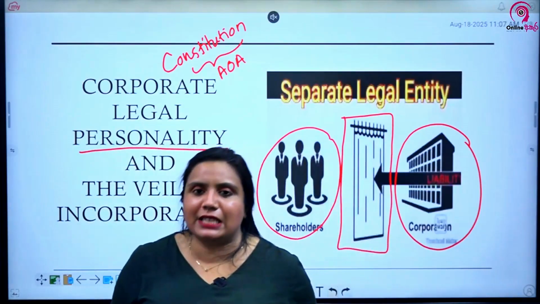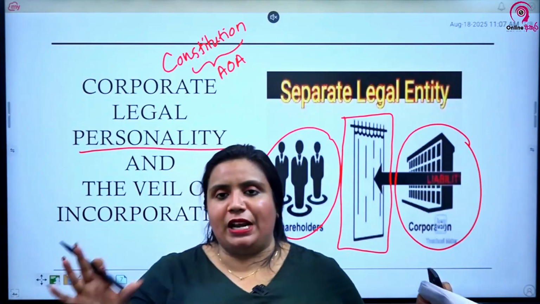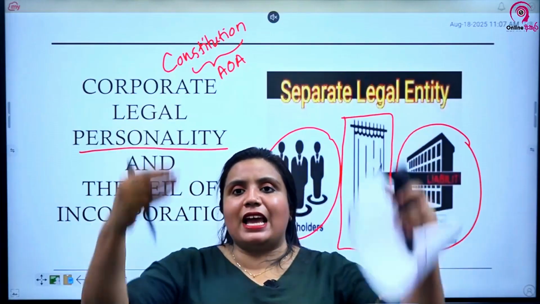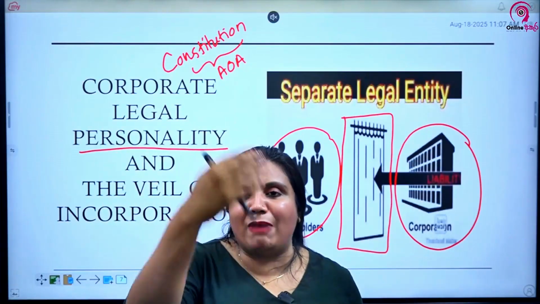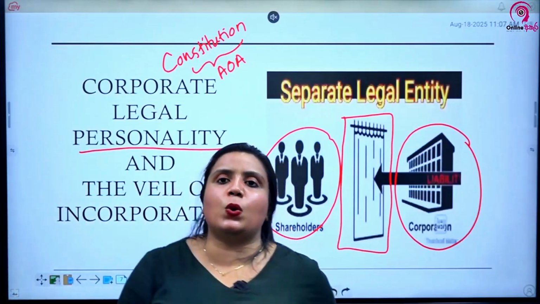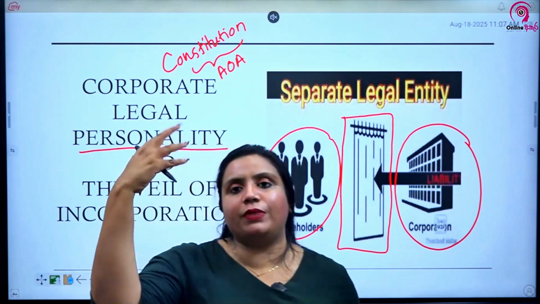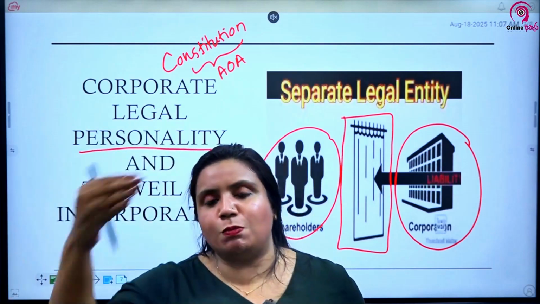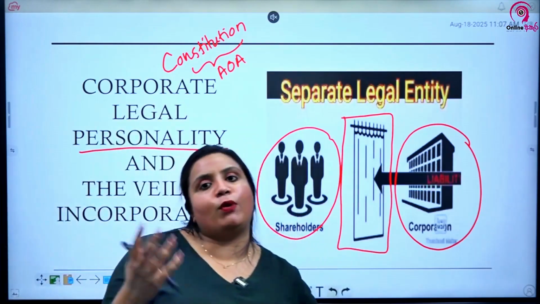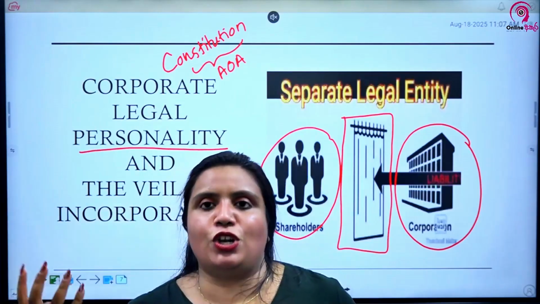Easiest way to remember this is, think about a stage play. On the stage is the company. What people can see is the company. Behind the stage, you know, there is a background cover or a veil. Backstage only the shareholders, owners, directors, management is there. So the company is separate from the owners, shareholders, management through the corporate veil, right? So simply if you think what is a veil, what does a veil do? A veil covers the face, especially of a bride.